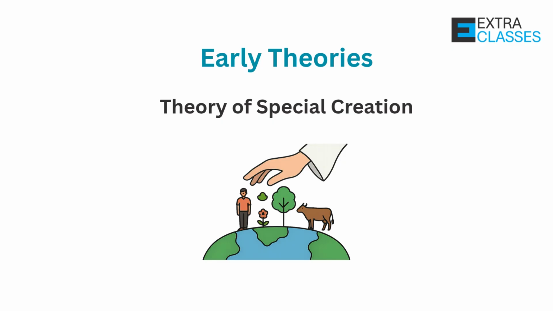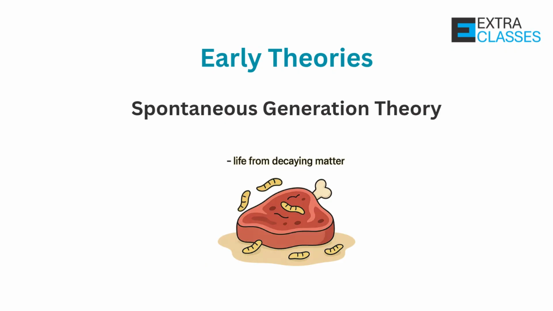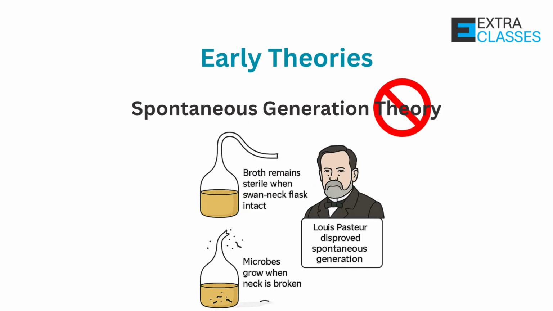First, know the earlier beliefs. Theory of special creation, where life was created by a supernatural power in 6 days. This is considered unscientific. Then comes the spontaneous generation theory. In this, life originated from decaying matter, like maggots appearing from rotting meat. Later, experiments by Louis Pasteur disproved spontaneous generation. He showed that life arises only from pre-existing life.